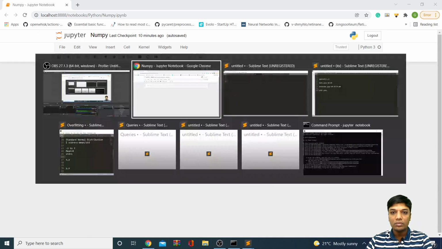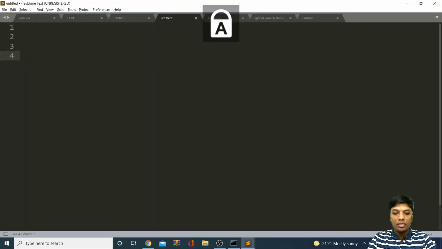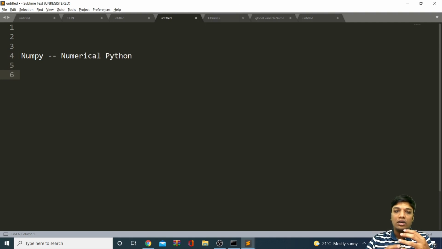Basically, NumPy stands for numerical Python. So when I say numerical Python, you can perform a lot of numerical operations using NumPy. If you want to perform some kind of advanced numerical operations, we can use NumPy. Apart from the advanced numerical operations, mainly NumPy is very famous for working with arrays.